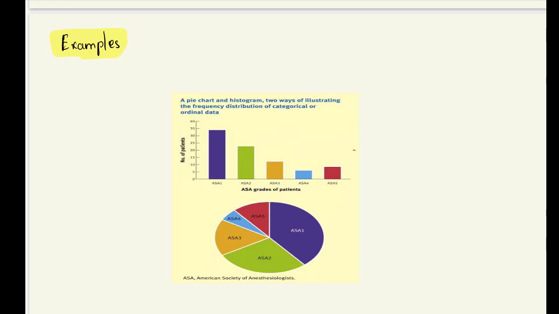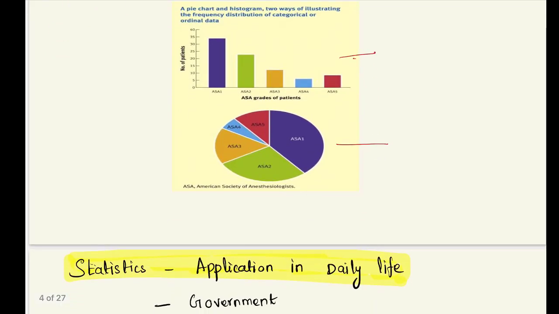Here I have shown two examples of plots. One is a bar plot and the other one is a pie chart. Both charts show the same information in different ways. We will discuss them in detail in our upcoming videos.